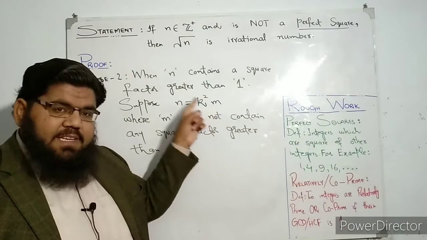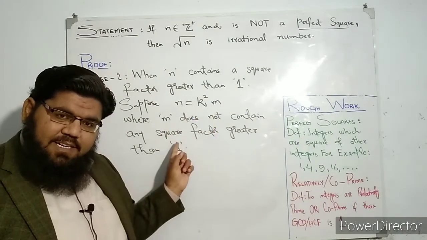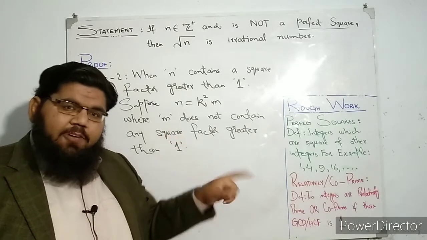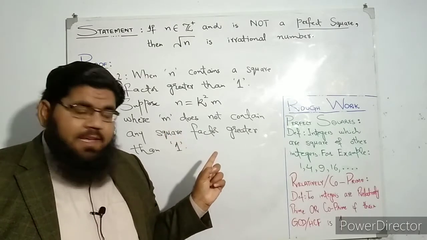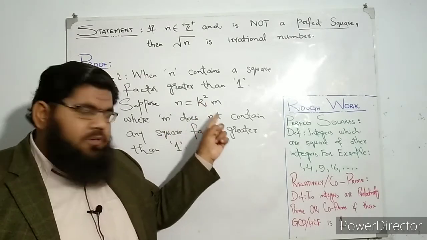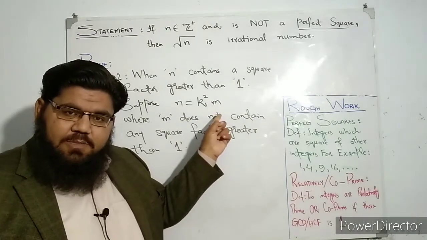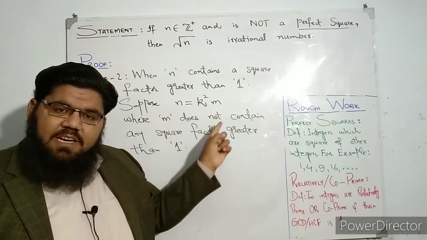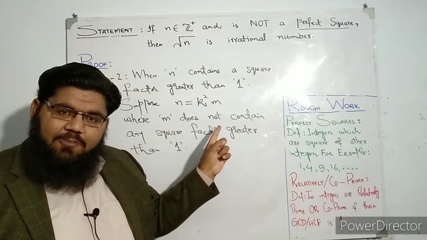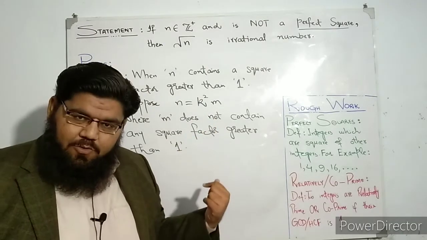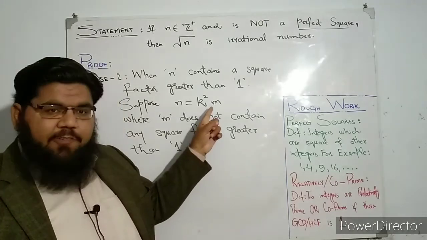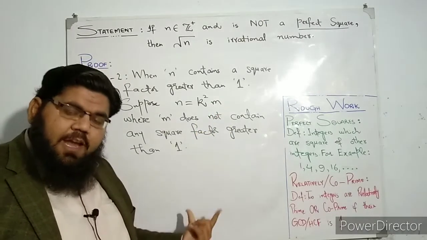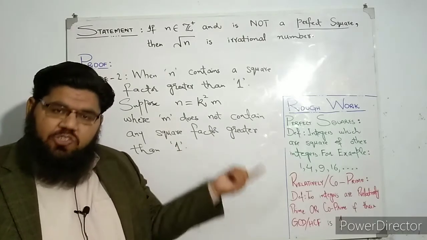M is an integer which does not contain any square factor greater than 1, and we have proved in case 1 that the square root of such integers, which are non-perfect squares and do not contain any square factor greater than 1, is an irrational number. So we know that if we face square root of this m anywhere in this proof, it will be regarded as an irrational number.